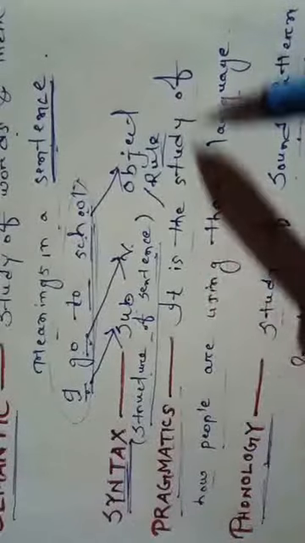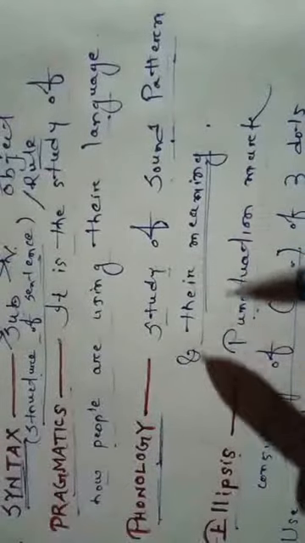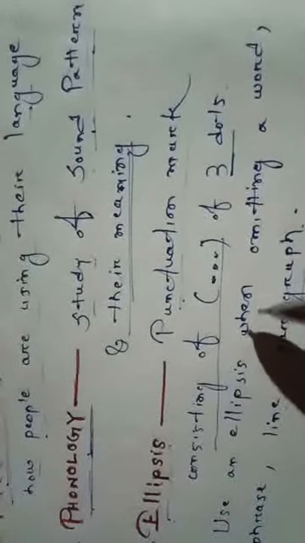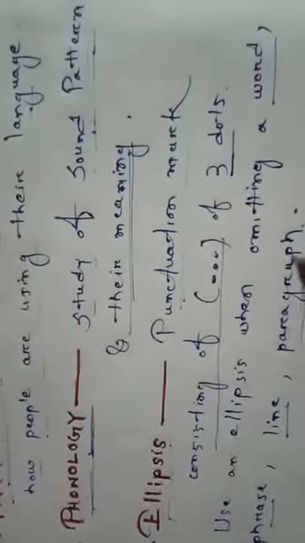Pragmatics is what? It is the study of how people are using their language. Phonology is what? Study of sound pattern and their meaning. And ellipsis is what? Punctuation mark consisting of 3 dots. Use an ellipsis when omitting a word, phrase, line or paragraph.